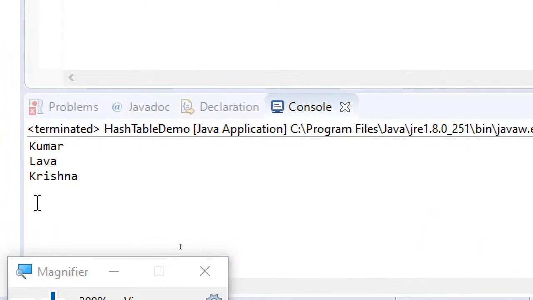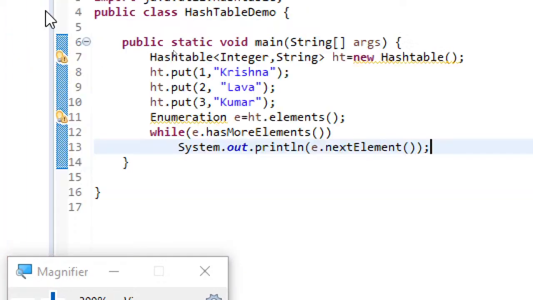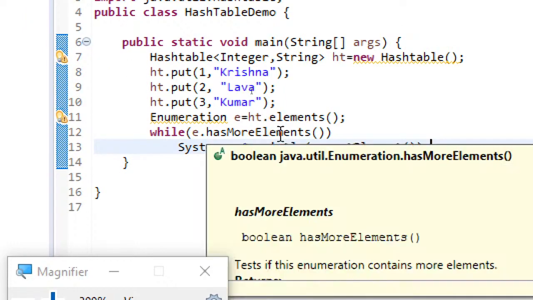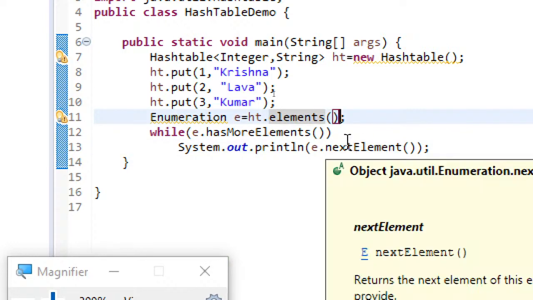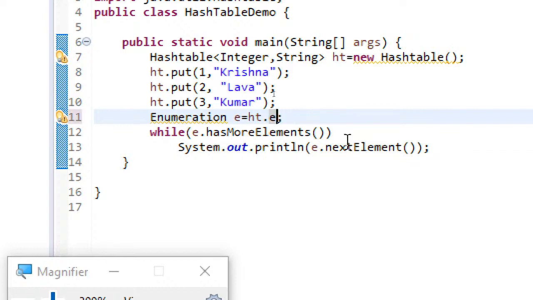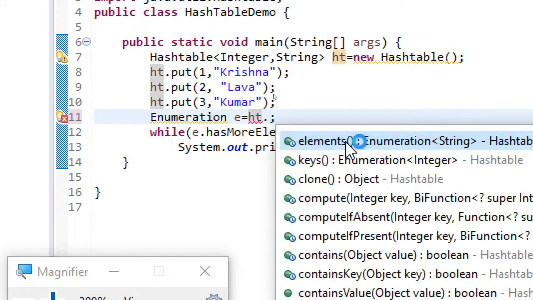So you can see what it has done, it has displayed only values, but generally when you are storing key-value pairs, you will not be interested in only the values, you will be interested to display both key and value. So for that, instead of using the regular elements, you have another method.